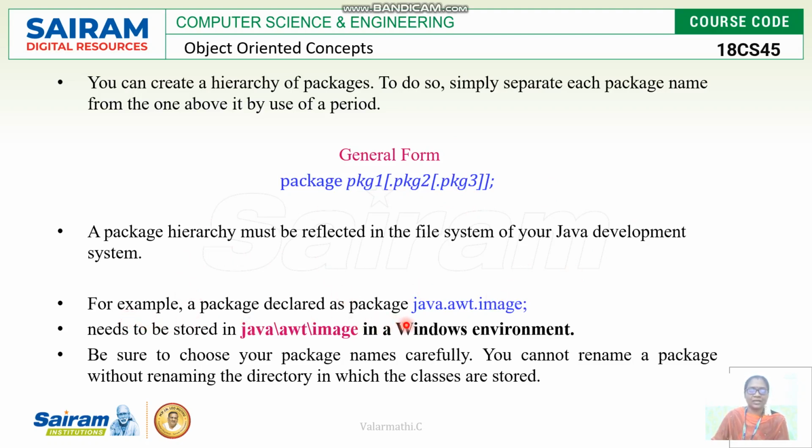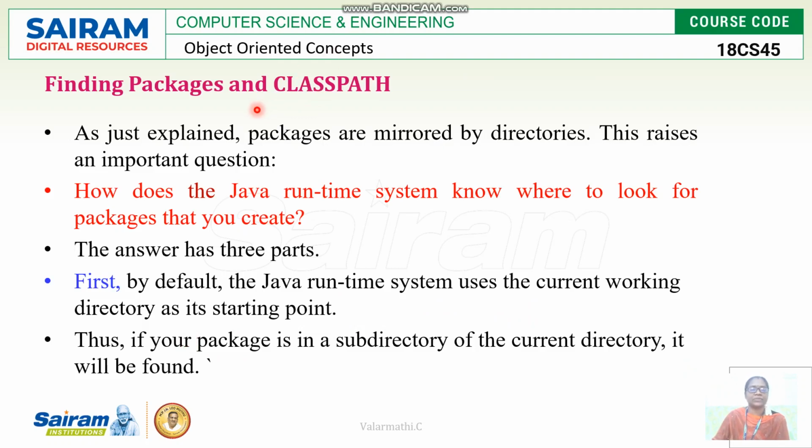Say, for example, one package is there: the image package, the image class. It is stored first in the java directory. Inside it the awt directory will be there. After that the image directory will be there. Likewise it is stored, so it shows the complete path of the file system.